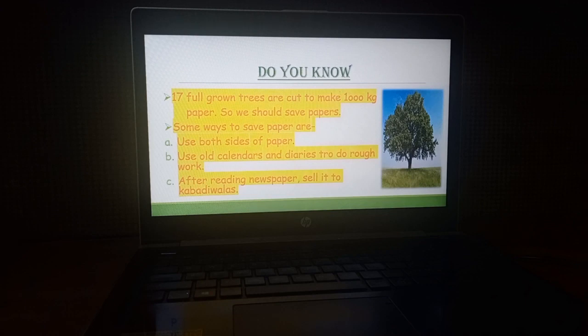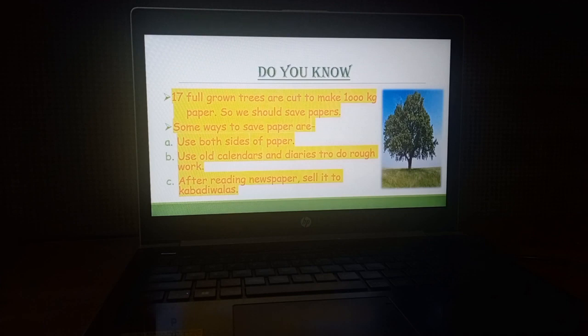Only 1000 kg paper is made by 17 fully grown trees. Means some organisms have sacrificed their life for our betterment, that is for the paper.